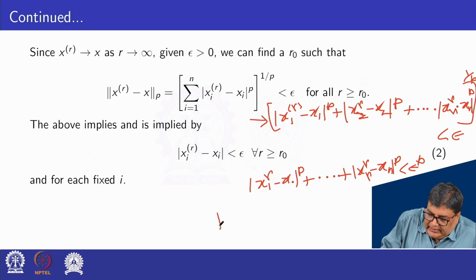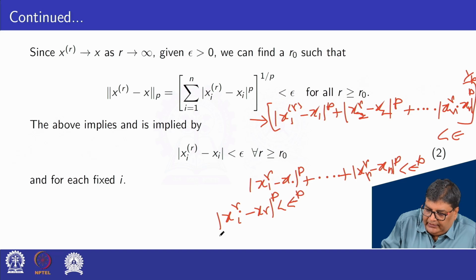That is, |xri − xi|^p less than epsilon^p. That is, taking pth root of both sides, |xri − xi| less than epsilon.